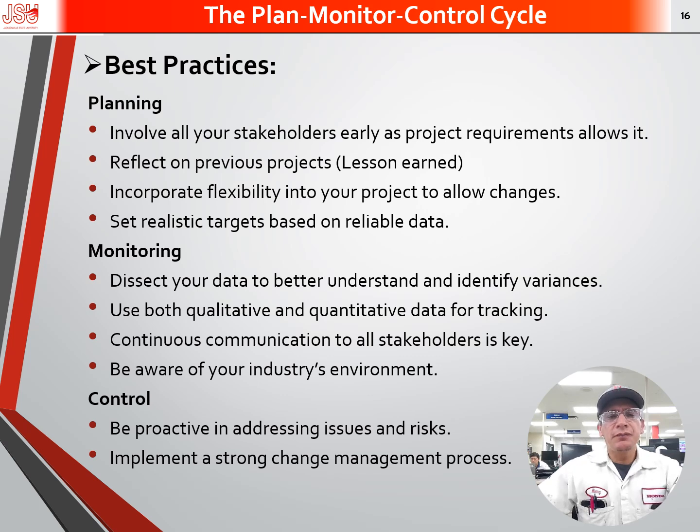For monitoring, dissect your data to better understand and identify variances. Use both quantitative and qualitative data for tracking. Continuous communication to all stakeholders is key. Also, be aware of the industry environment. For control, be proactive in addressing issues and risks. Implement a strong change management process.